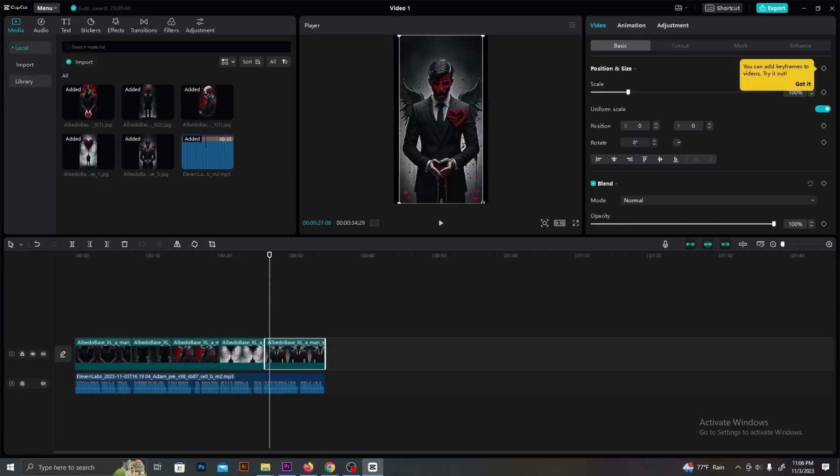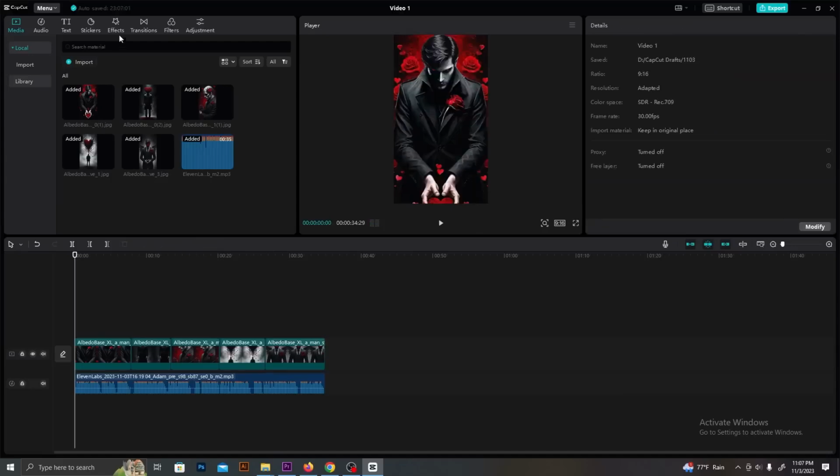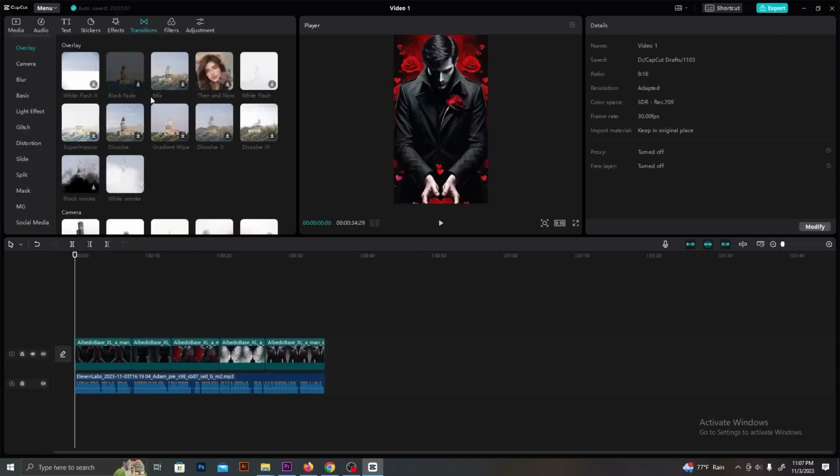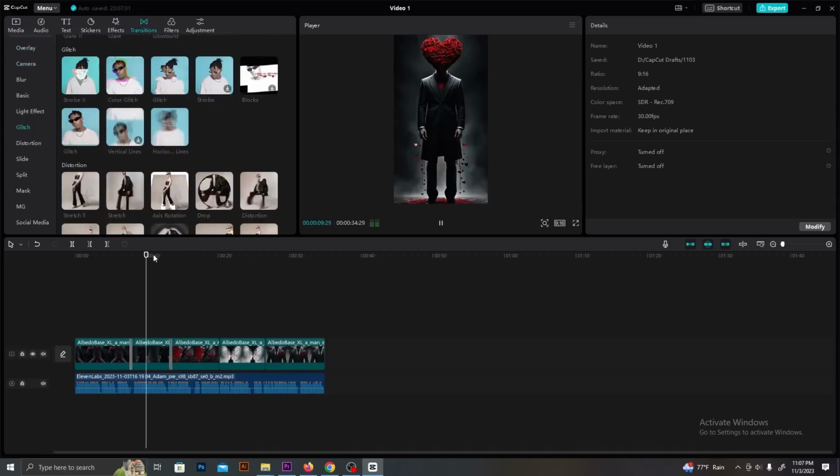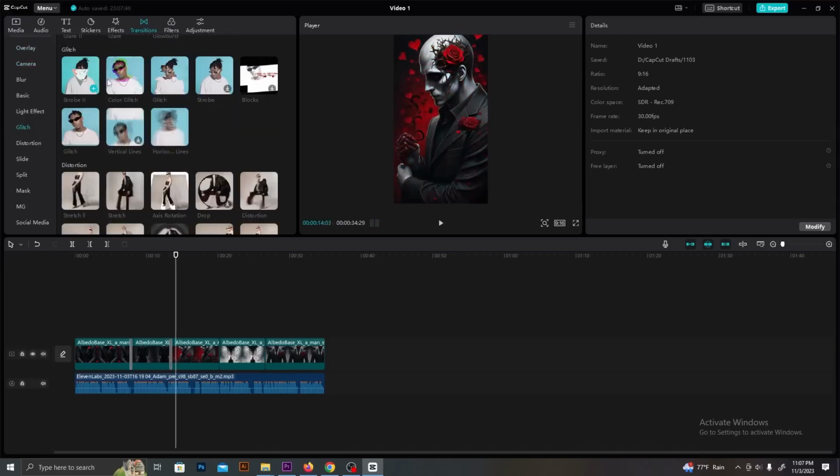After you add all the images, we should add some cool transitions. Go to transition from the top menu and select suitable transitions from these. I really like this glitch transition effect. Add transitions in between all images.